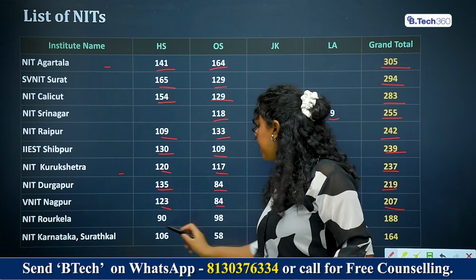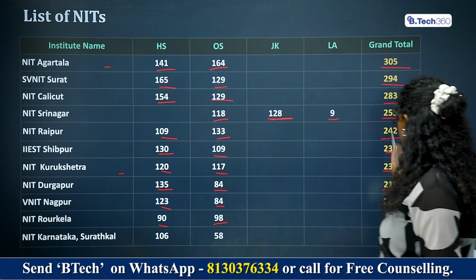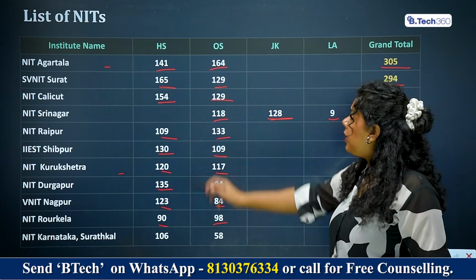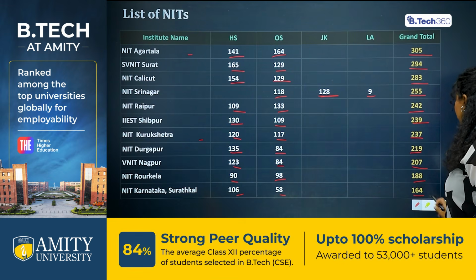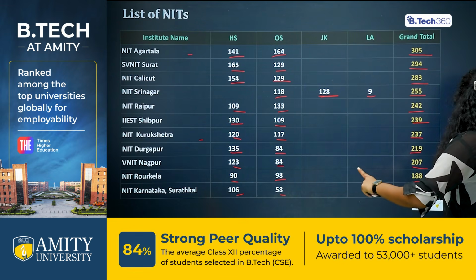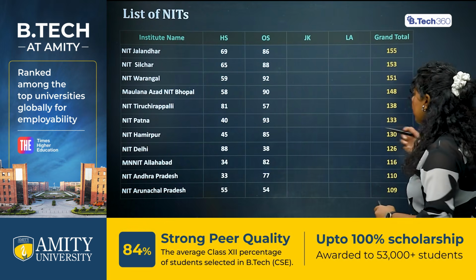NIT Rourkela, home state 90, outside home state 98, the total being 188. NIT Surathkal, home state 106, outside home state 58, so that brings the total to 164 seats. So these were some of the top NITs. Now let's also look at the other NITs.